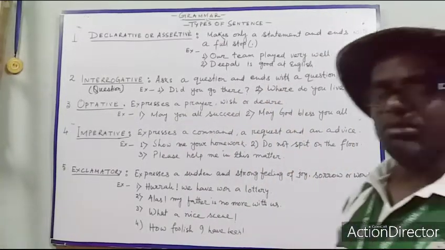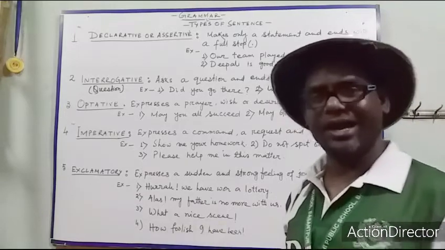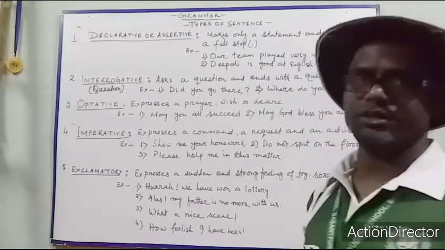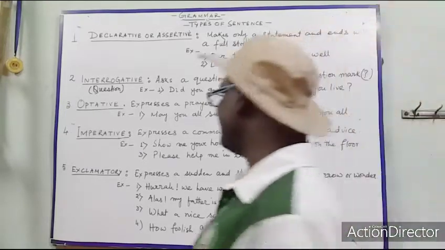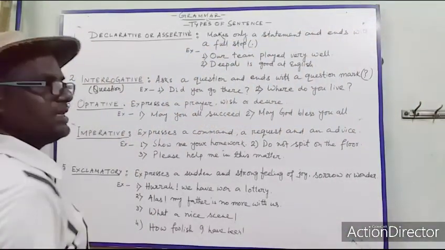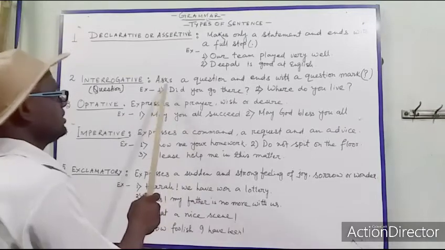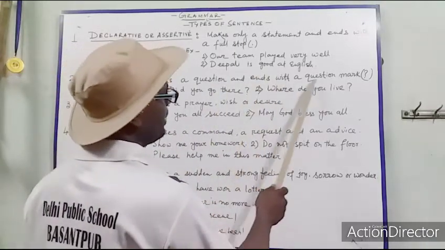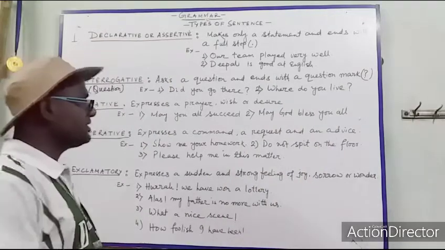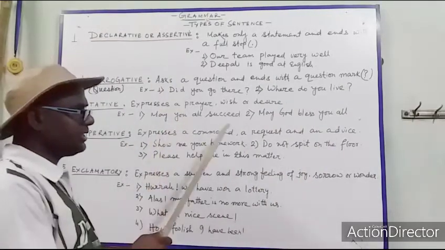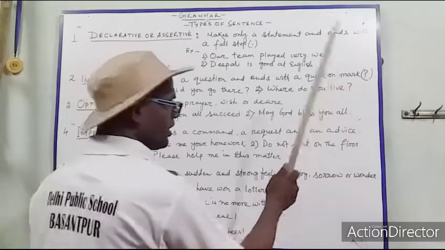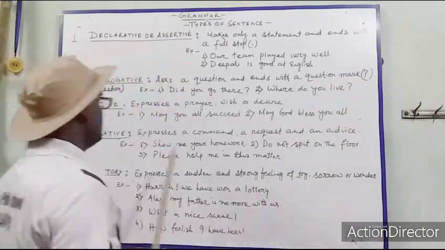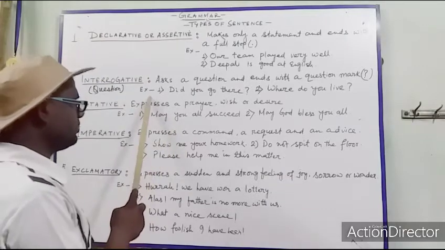So this is the main sign of an interrogative sentence or a question. The sentences which ask a question and end with a question mark. You can see the question mark here. Now, see the example.